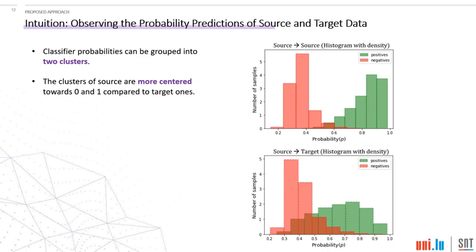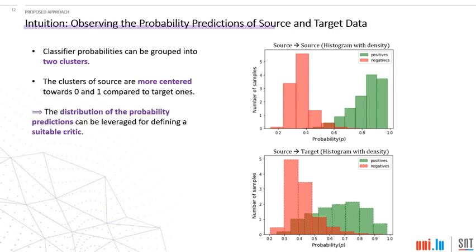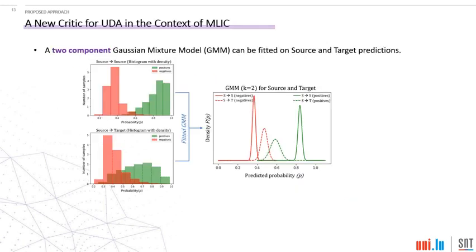This happens due to the problem of domain shift. Now, the idea is that the distribution of the probability predictions can be leveraged for defining a suitable adversarial critic. And this critic can be directly derived from the classifier, which will avoid the use of an additional discriminator. As a next step,